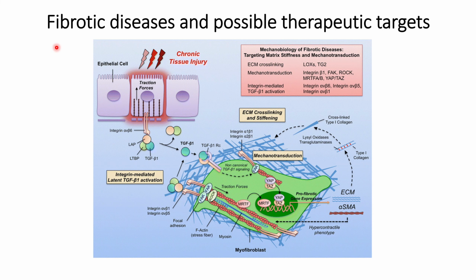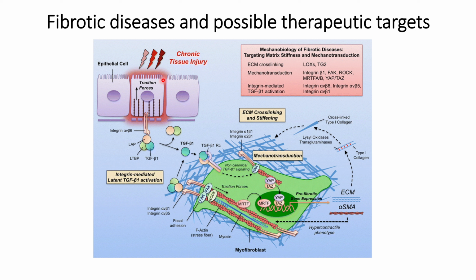In this video, we will discuss fibrotic disease and the possible therapeutic targets. So, what is this fibrotic disease? Fibrotic disease, in simple terms, is the thickening of tissues that leads to fibrotic-like structure formations, and one of the most common causes of this kind of disease usually begins with chronic tissue injury.